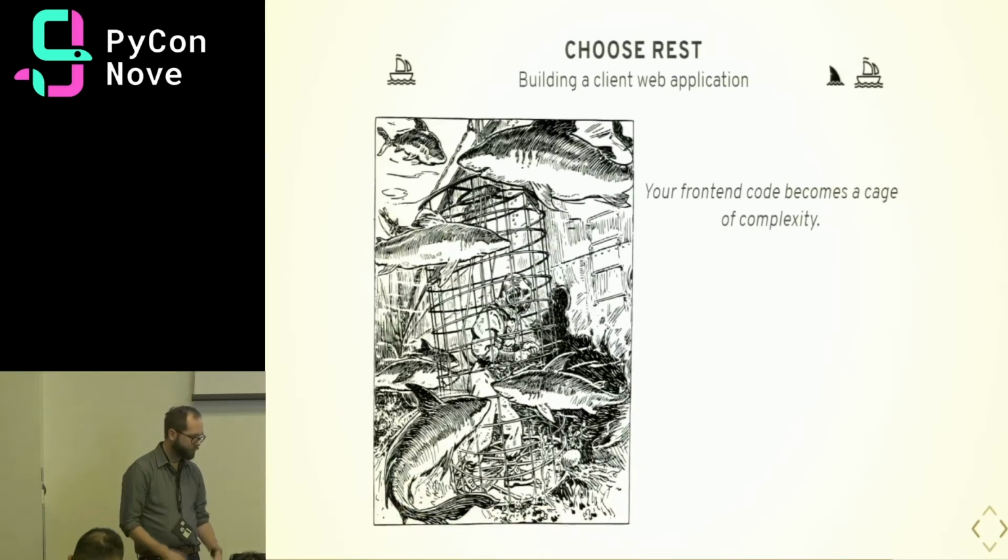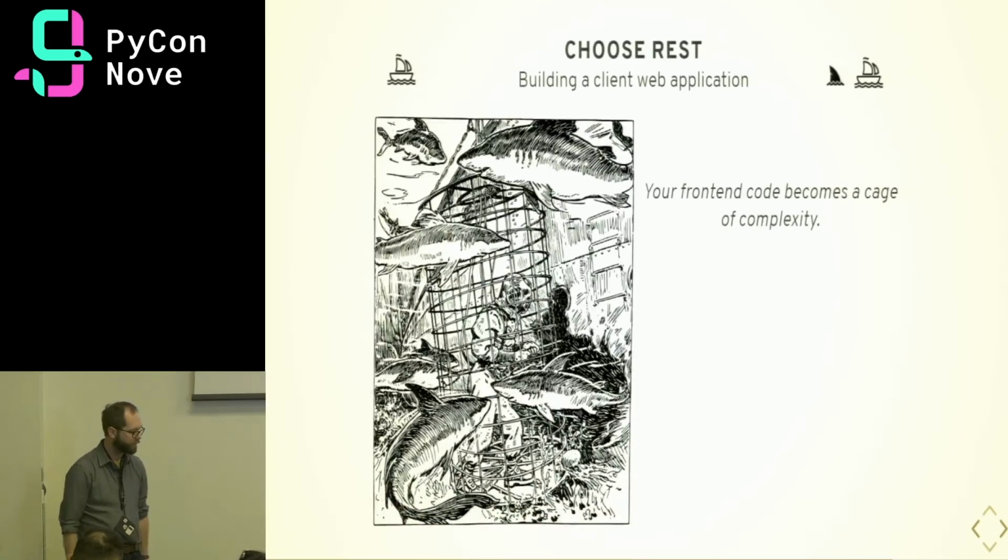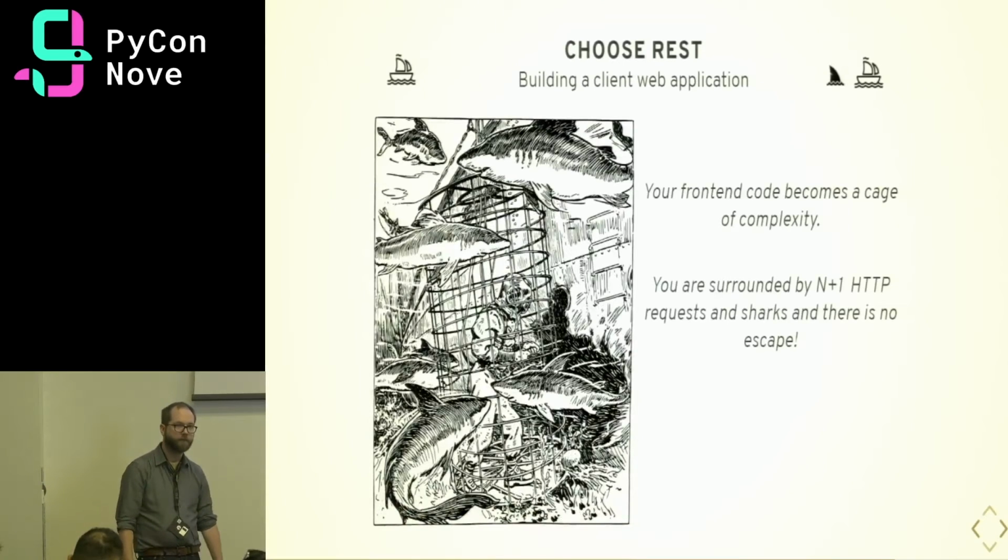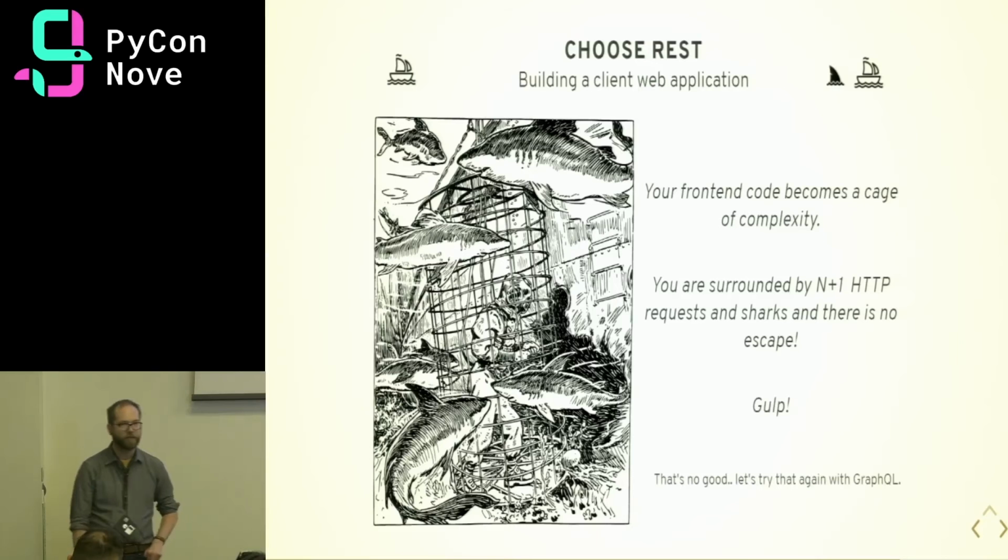So at the end of all this, your front-end code becomes very complex. It's a cage of complexity. You're surrounded by n+1 HTTP requests, and there's no escape. Gulp. That's no good. Let's try it again with GraphQL.